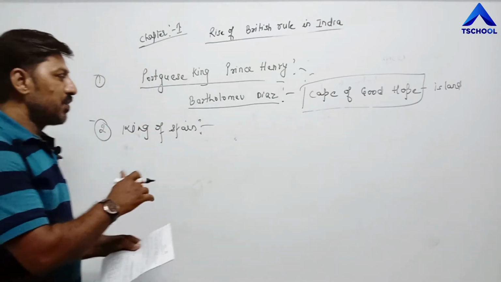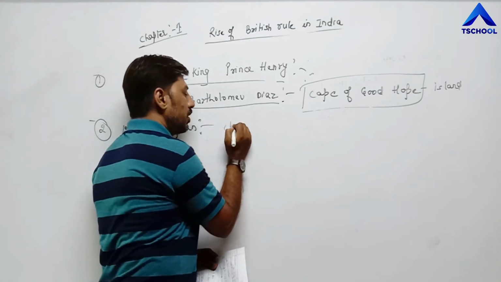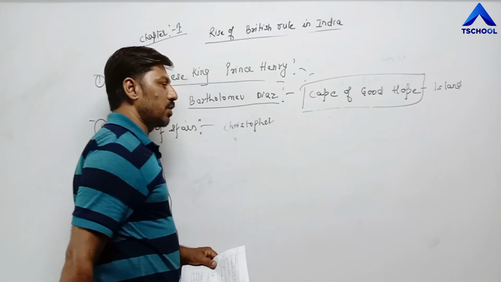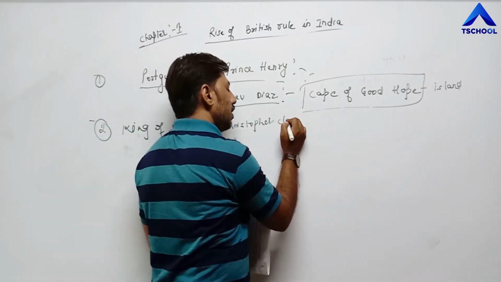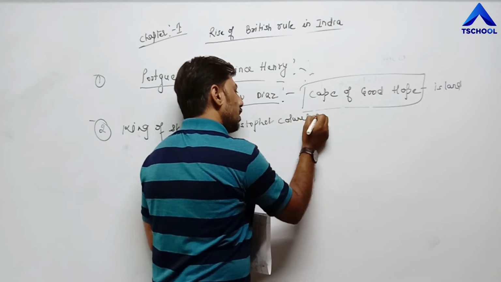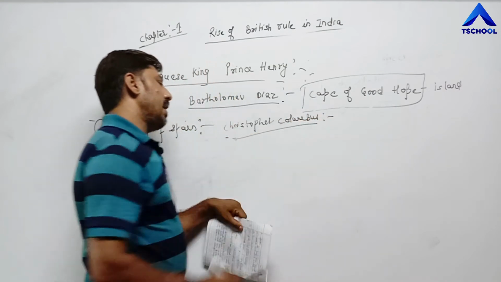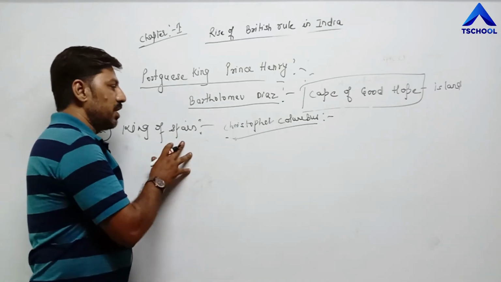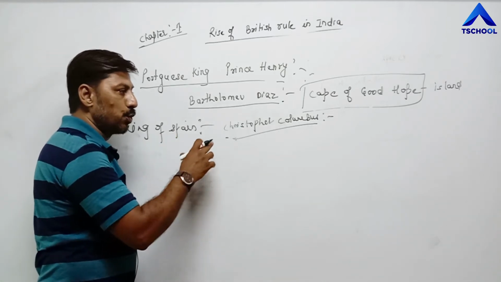In this regard, one person was Christopher Columbus. You have heard the name of Christopher Columbus. He accepted the challenge of the King of Spain to discover a sea route to India.